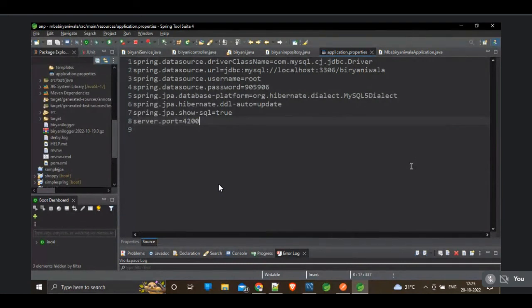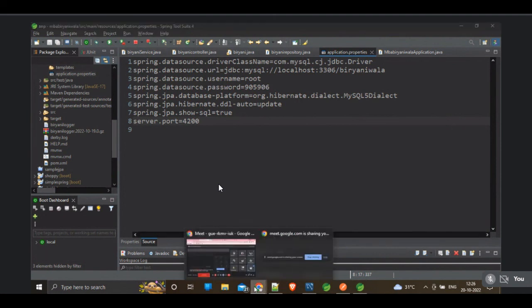And if you are running multiple applications at a time, you have to change the port number, because only one application can run on one port. 8080 is already being used by Apache Derby. That's why we are unable to run on 8080, so I changed my port number to 4200. Guys, is this clear?